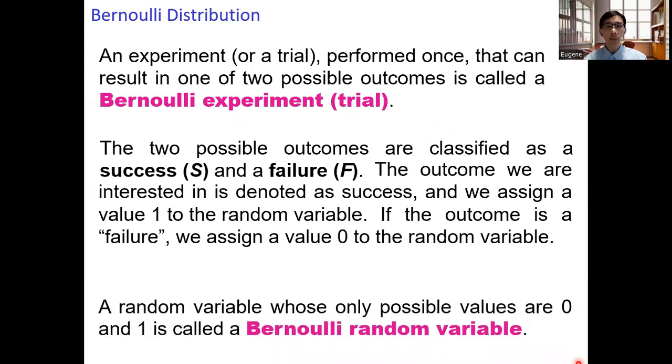A random variable whose only possible values are 0 and 1 is called a Bernoulli random variable.